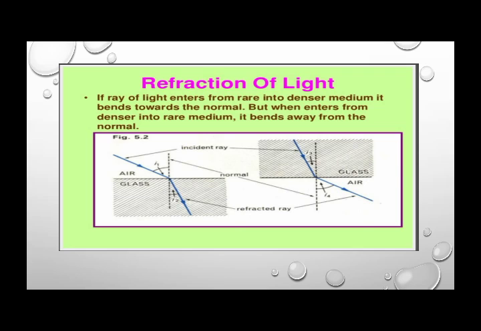So here you can see the picture in front of you. It shows the angle of the light ray in the air, and when it enters into the glass, the angle changes, it comes closer to the normal. Again, when it comes out from that glass, you can see that the angle of the light ray changes and it gets far away from the normal.